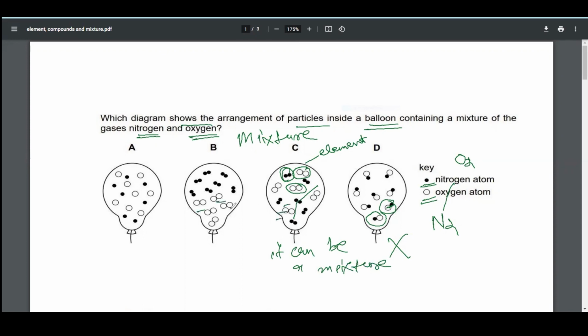Here, two different substances are present, but these two substances are not mixed closely with each other. Therefore, it cannot be a mixture. Here we can see that single atoms are present, while a mixture is formed by mixing up elements and compounds. So this is also not a mixture. So our correct option will be C.